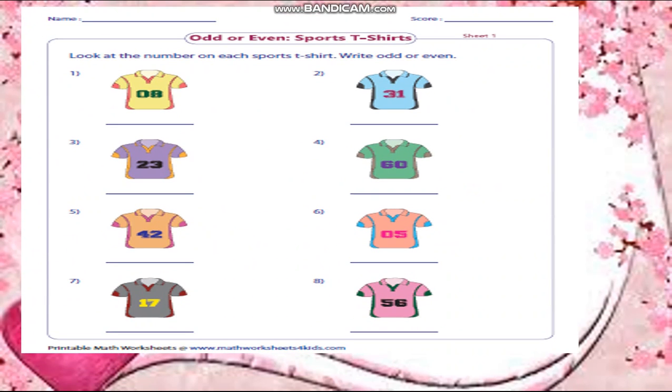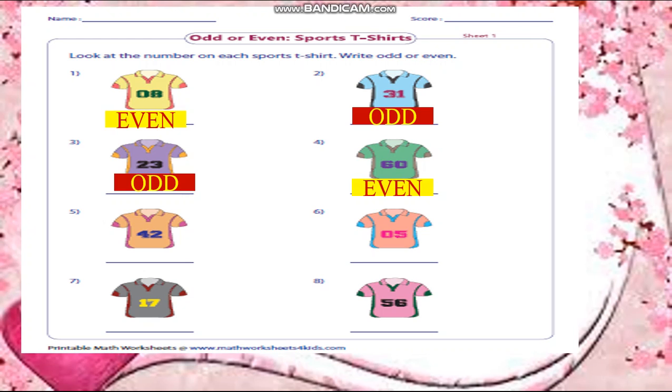Let's see odd or even. Sports t-shirt. 8. Yes, even. 31, odd. 23, 3 is the end digit, so it doesn't come in the table of 2, so odd. 60, 0, yes, even. 42, the end digit is 2, so it is even. 5 comes in the table of 2?